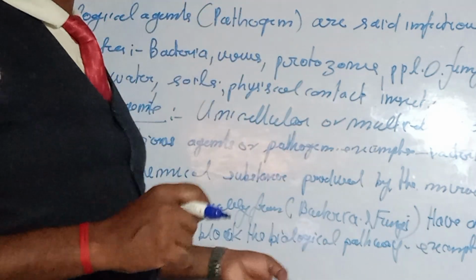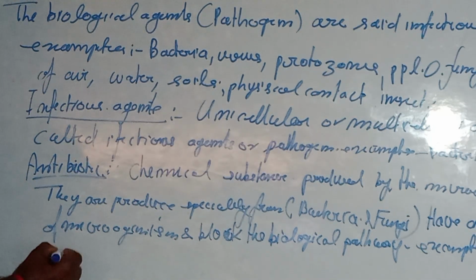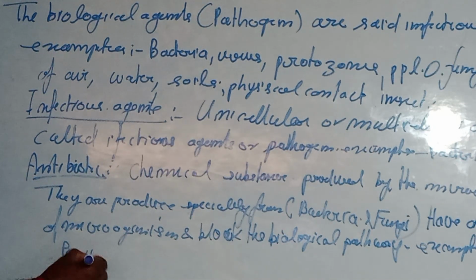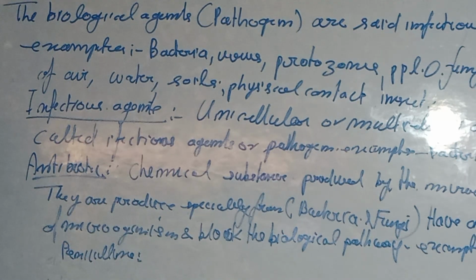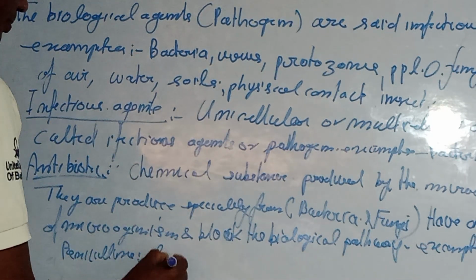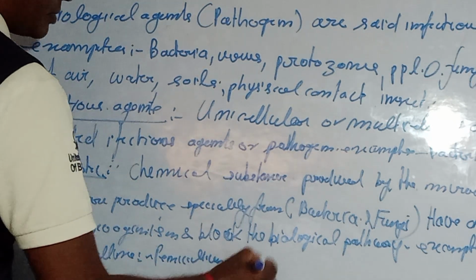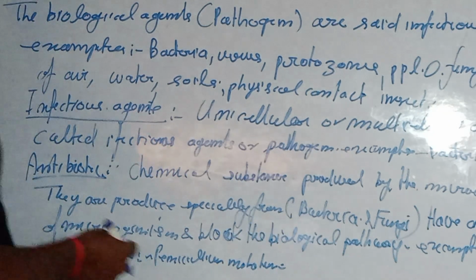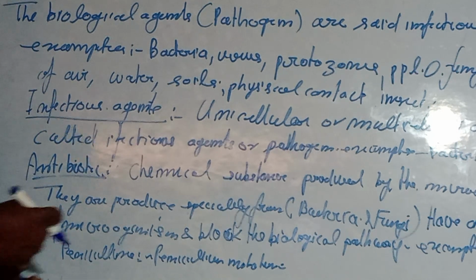The first antibiotic is penicillin, which is produced by Penicillium notatum. It was the first antibiotic to be generated.